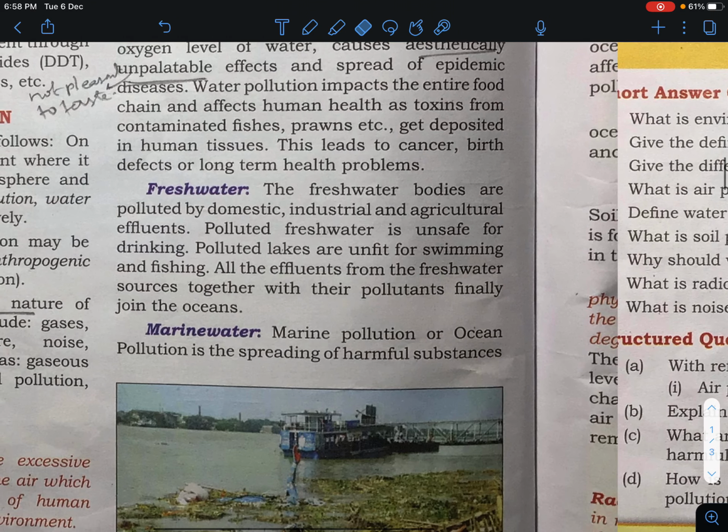Now about freshwater. Freshwater bodies are polluted by domestic, industrial, and agriculture effluents, or you can say effluent means waste. Polluted freshwater is unsafe for drinking, and polluted lakes are unfit for swimming and fishing. All the effluent from the freshwater sources, together with the pollutants, finally joins the oceans.